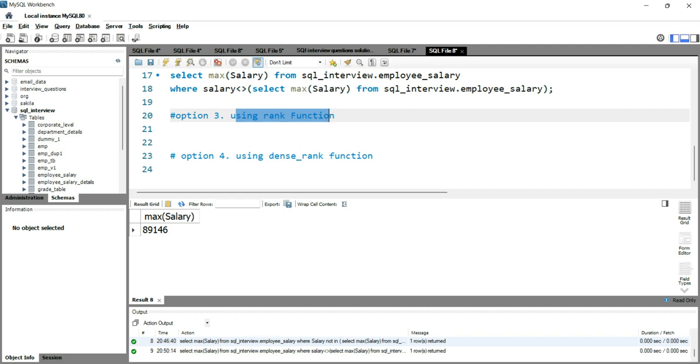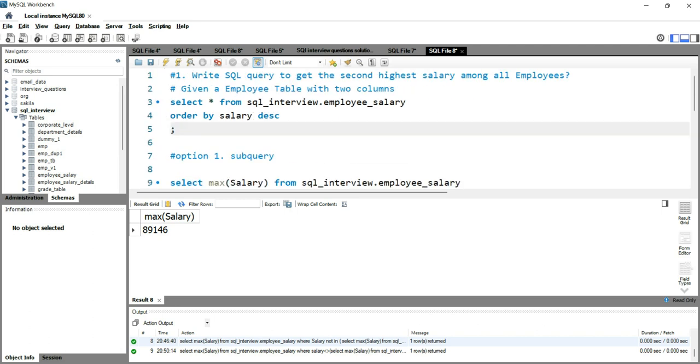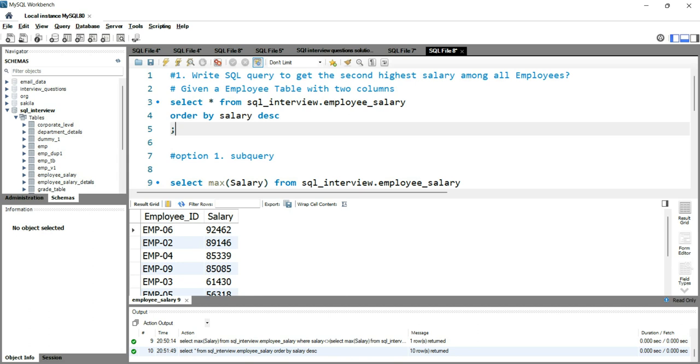So what exactly does this rank function do? Let's run this query first so that I can explain in a better way. The rank function basically creates a rank for each of the values you have in your table. Based on the partition that you have given in your query, it will provide a rank to each and every value. If I provide the partition at a salary level, then the rank function will put rank 1 on this 92,462 because this is the highest salary.